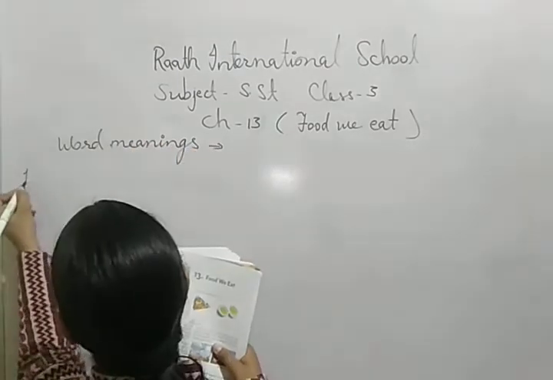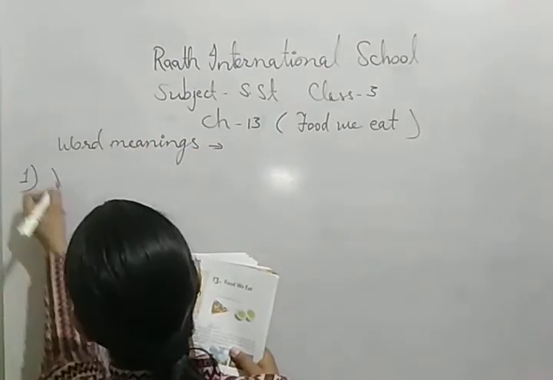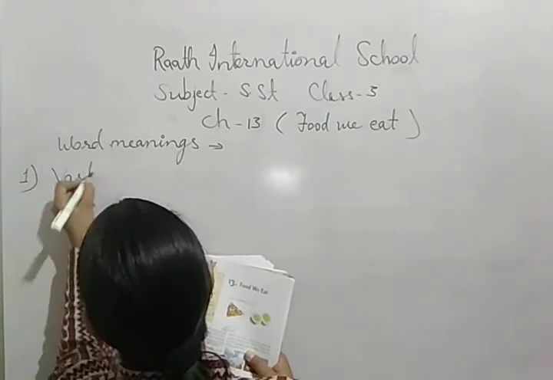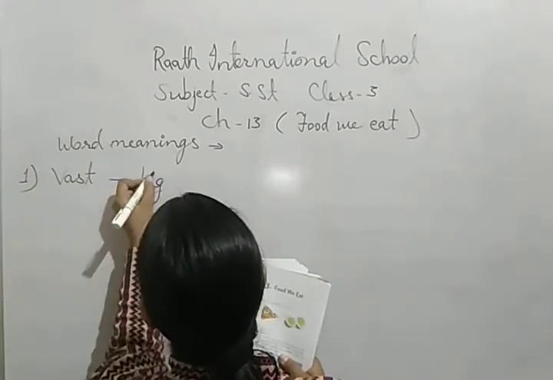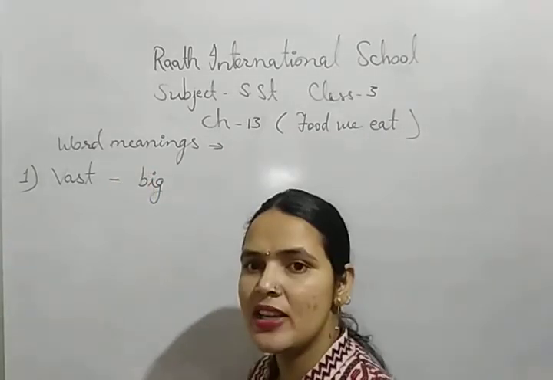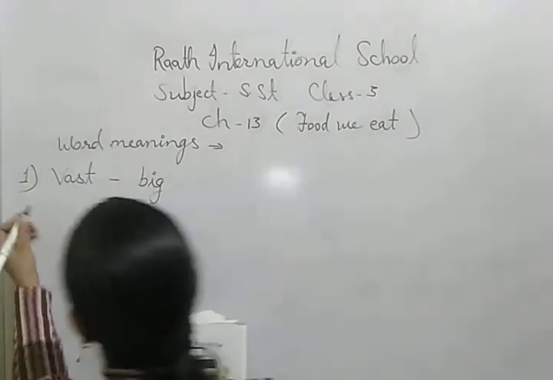So the first one is vast. First is vast, that means big. Something that is big. India is a vast country. India is a big country.